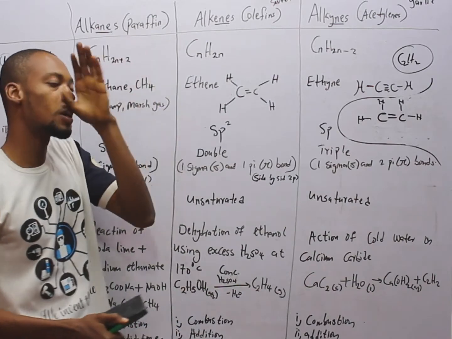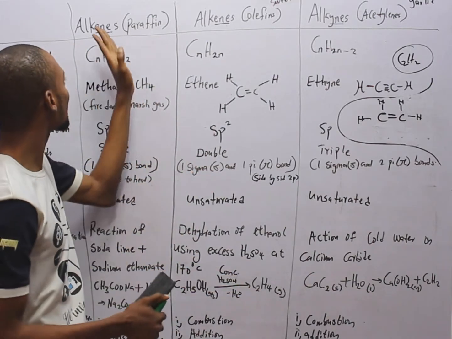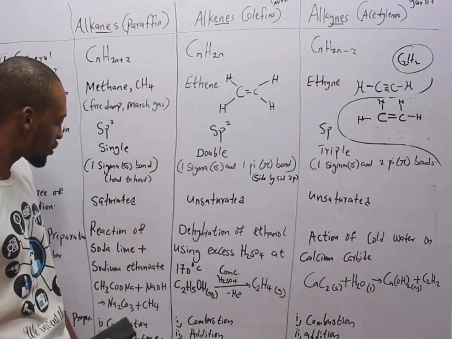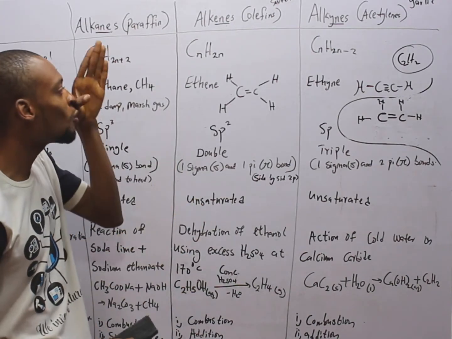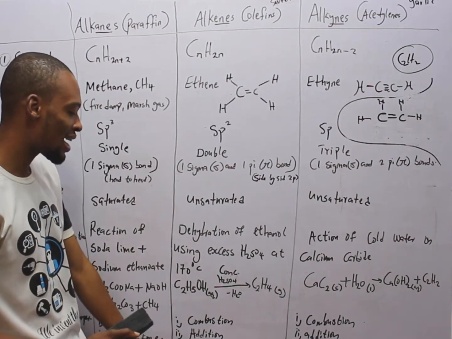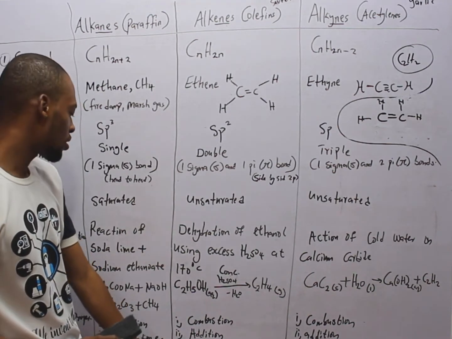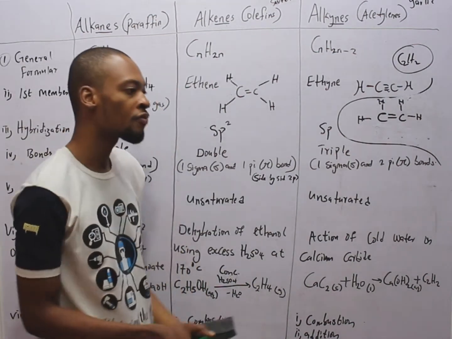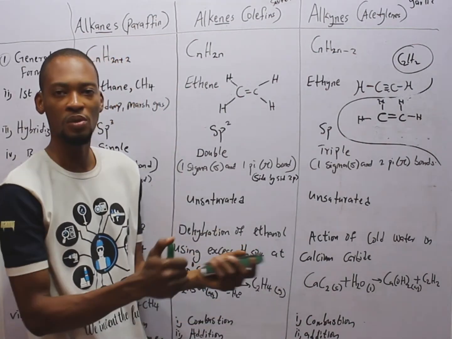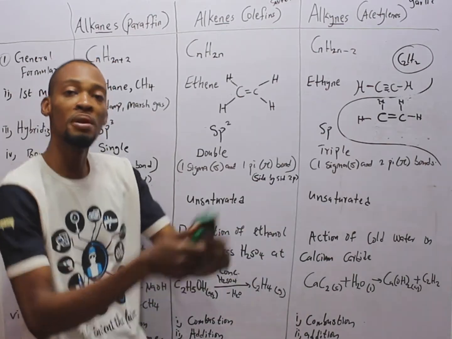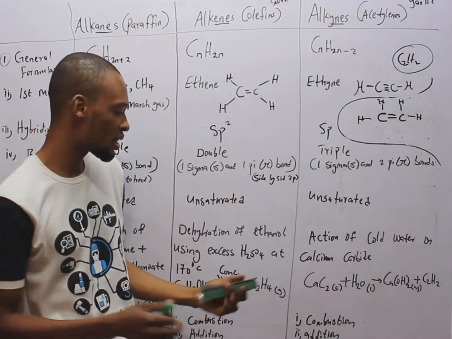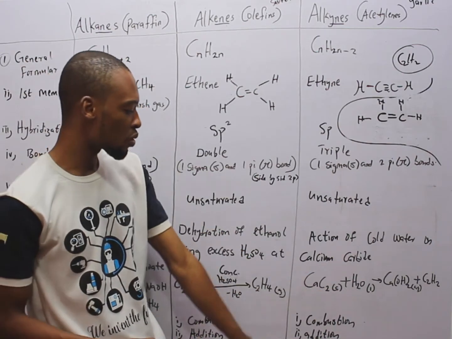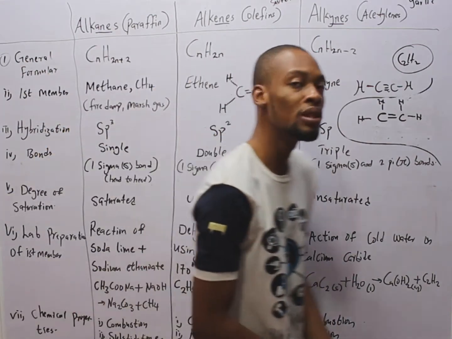Because of the saturation and the presence of only single bonds, alkanes cannot undergo addition reaction. They can only undergo substitution and combustion. Meanwhile, alkenes can undergo combustion, addition, and polymerization. Polymerization is a phenomenon in organic chemistry or hydrocarbons where smaller molecules, monomers, combine to form a bigger compound, which are called polymers. Alkenes and alkynes undergo similar reactions: combustion, addition, and polymerization.